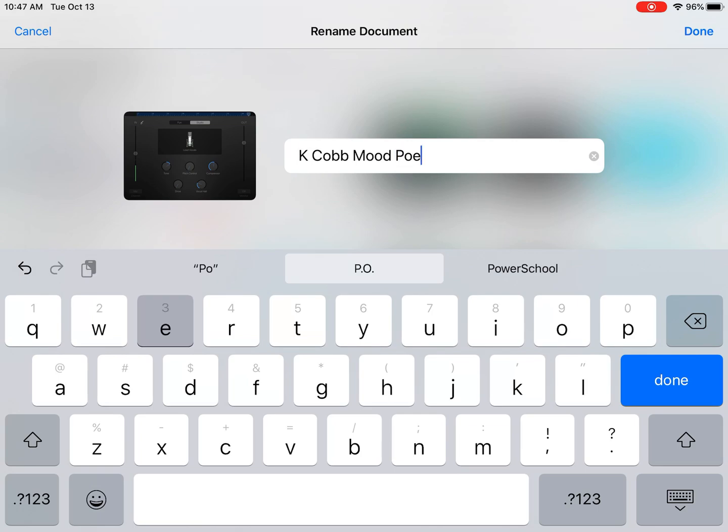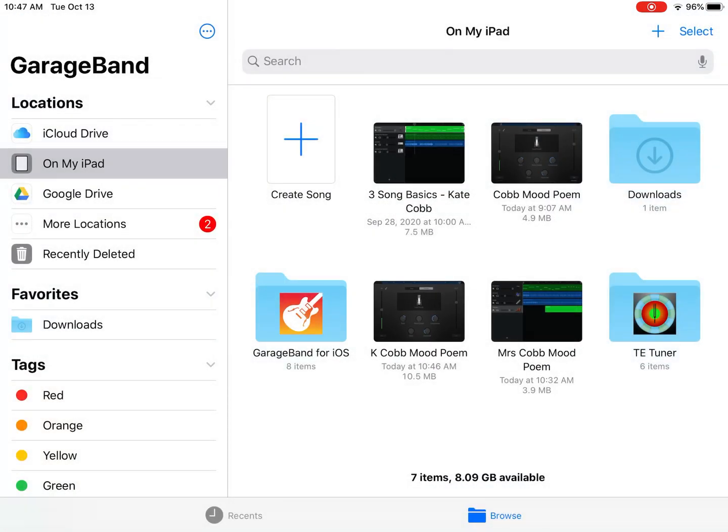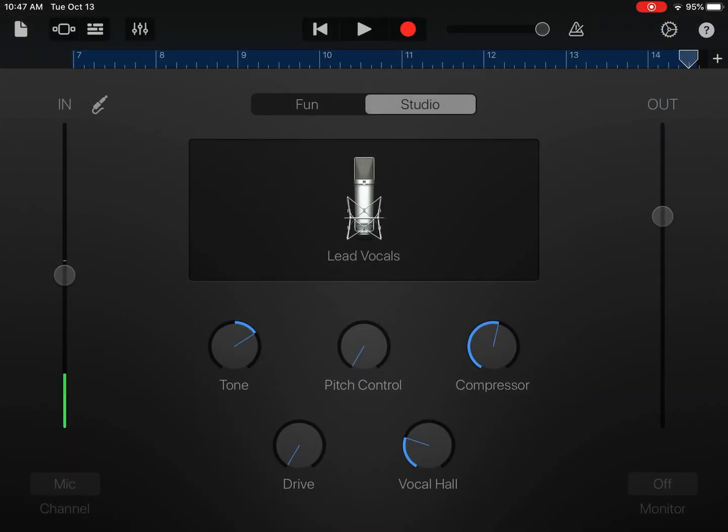Super important that you use the same project for the whole time that you record in your poem, that you record in your sound effects. All of that has to go in the same project. We had a couple people in past projects that recorded them in like 3 and 4 different projects. Doesn't really work. We got to put them all in the same one. Okay, so open your project and you're ready to start adding in sound effects.